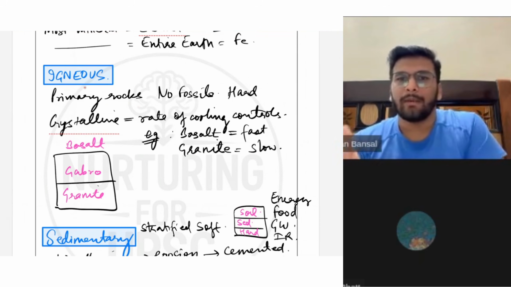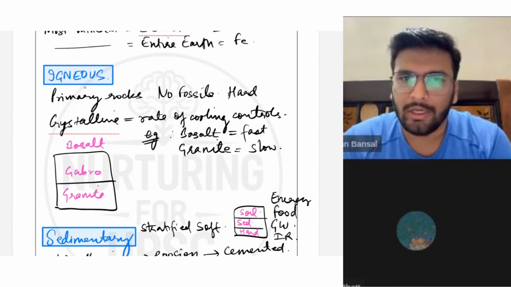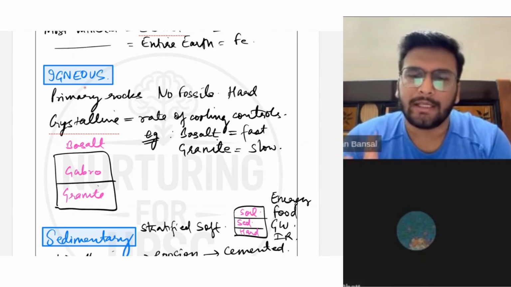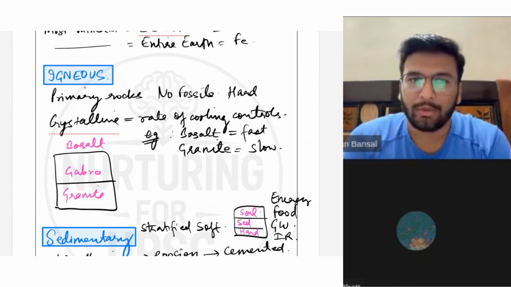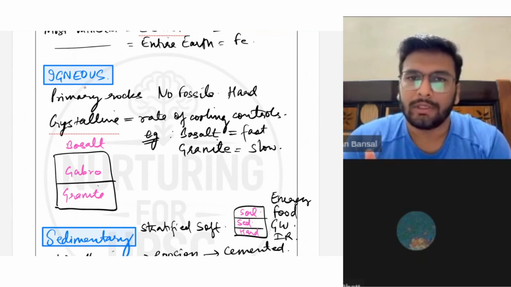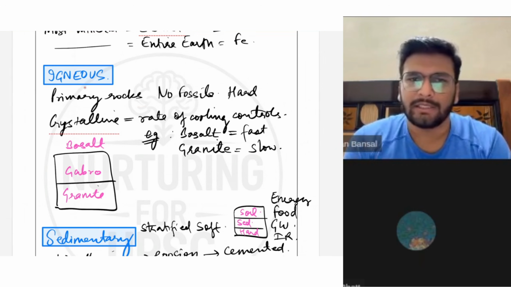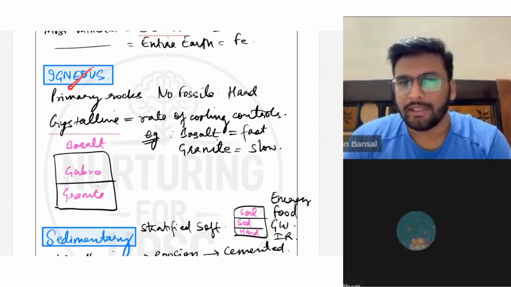The Deccan trap is the best example of igneous rock in the Indian continent. When pedogenesis of those Deccan traps happened, we got the formation of black cotton soil, and that eventually led to the growth of cash crops there. Most of the agricultural economy is dependent on the black soil and its aeration ability. So that was an igneous rock.